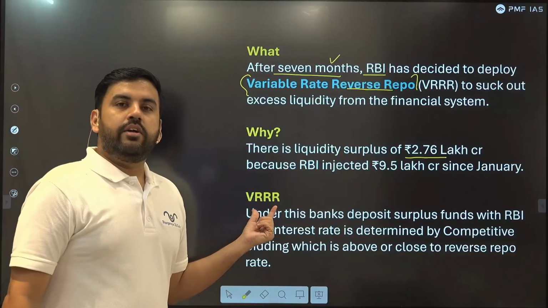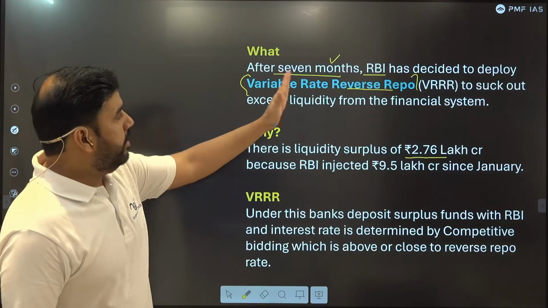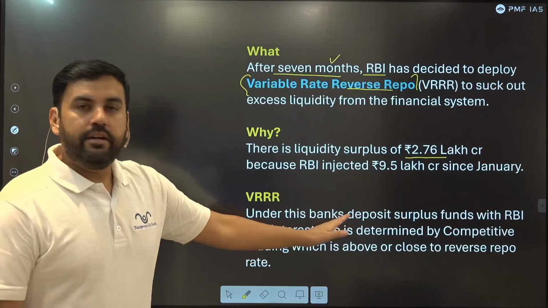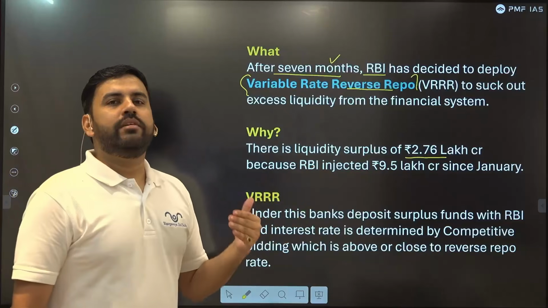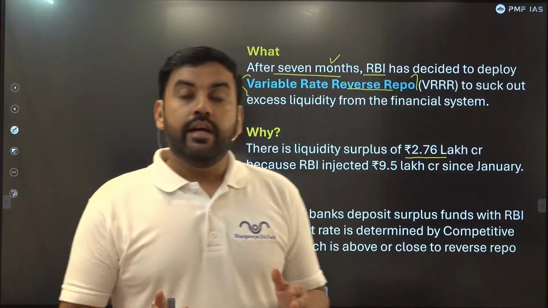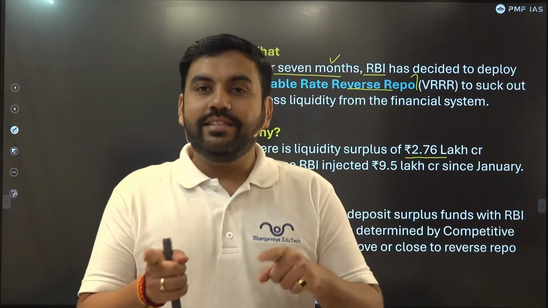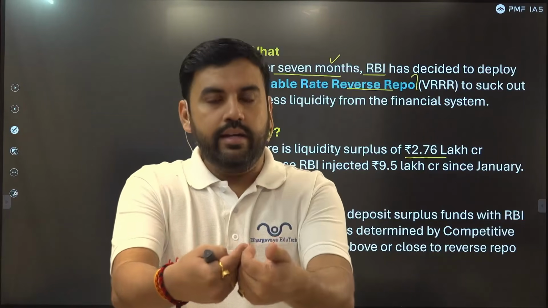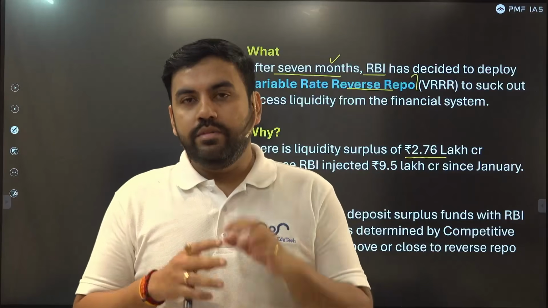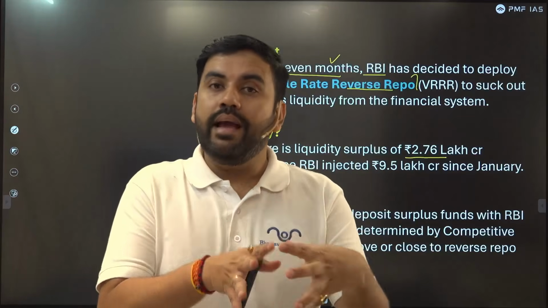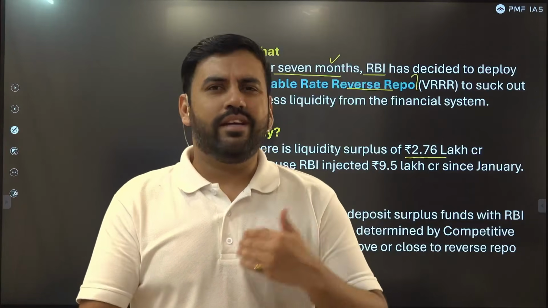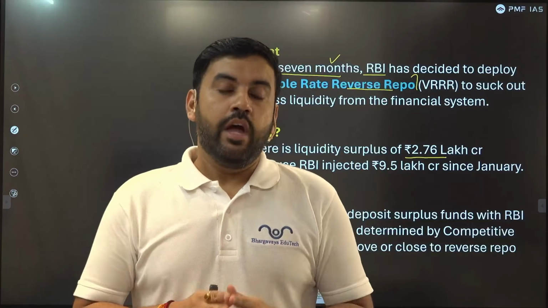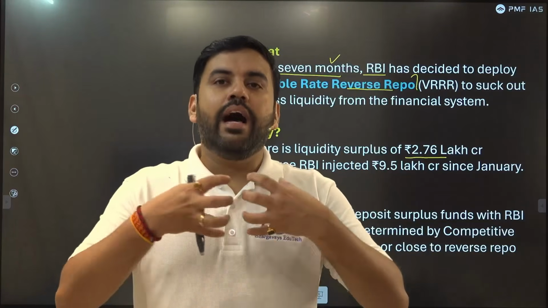What is VRRR? That is the variable rate reverse repo. What is that? Under this, banks deposit extra surplus funds. See what I am saying. The 1 lakh crore is excess in the banking system, not in our hands. It's not in my hand, it's not in your hand. The excess liquidity is in the hands of the banking system. SBI, ICICI, many other banks have extra money. Now this extra money will be taken by RBI.